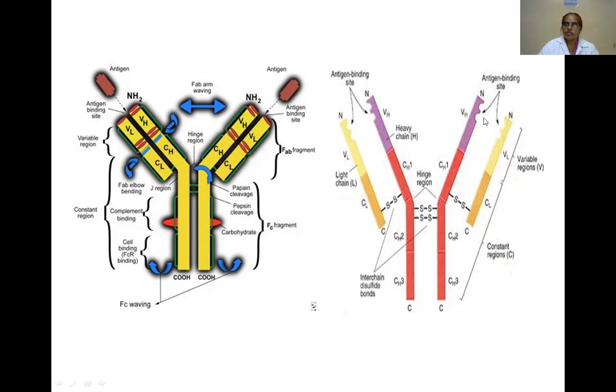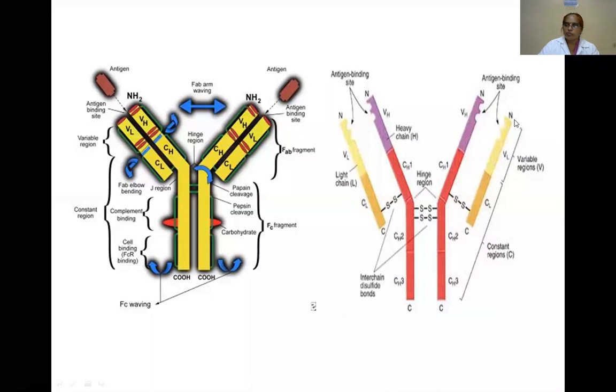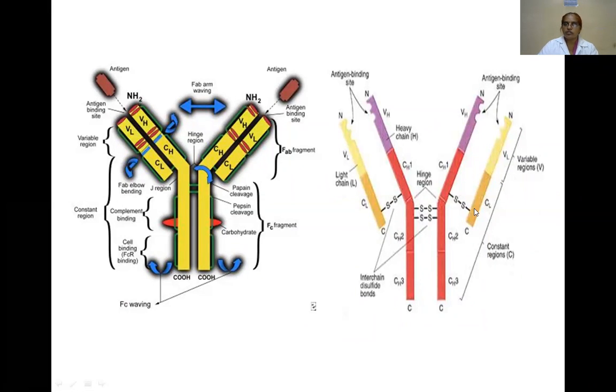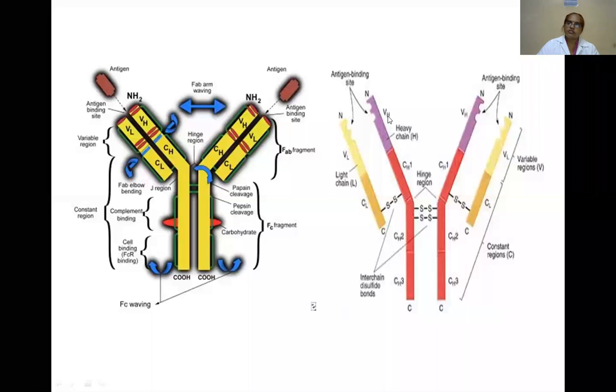Each heavy chain and light chain contains an amino terminal residue and a carboxy terminal residue. So this is the carboxy terminal. This is the amino terminal. This is the light chain containing the amino terminal. This is the carboxy terminal of the light chain. See here. What is the importance of this amino terminal? The importance of this amino terminal is to bind with the antigen. Each heavy chain contains one quarter in the variable region and three quarters in the constant region.